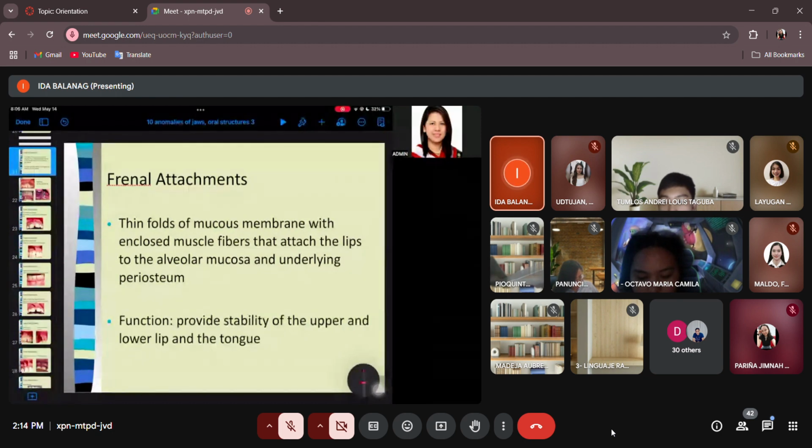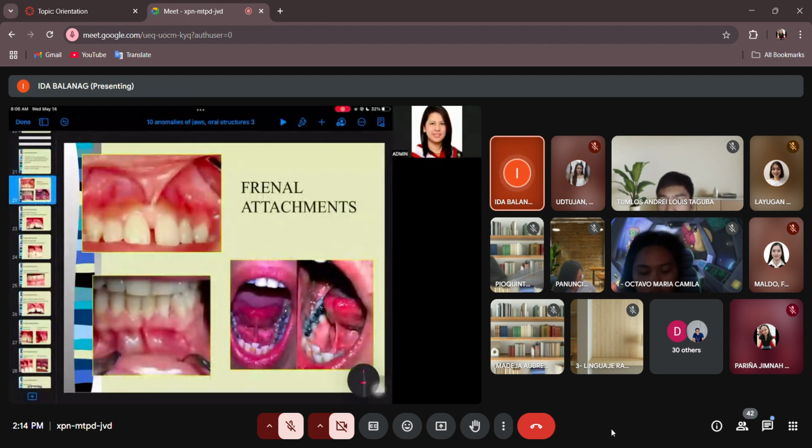Okay. And these are the appearances of abnormal frenal attachment. If you have an abnormally enlarged maxillary labial frenum, then it can result in another problem, which is your midline diastema.